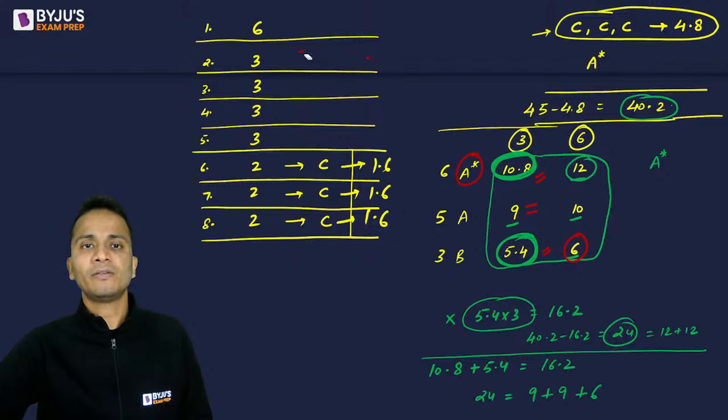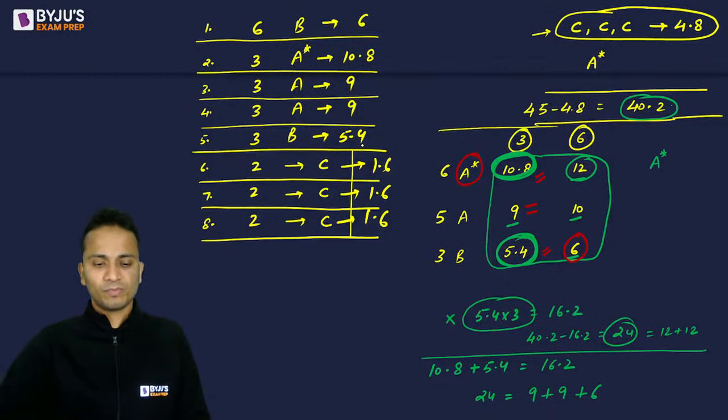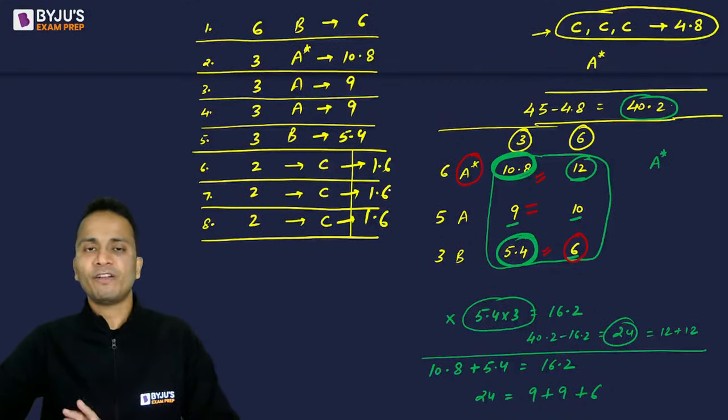So I'll write it again and then you all can note it down. So this will become A star, A, and B, and the top one will be B. So 6 lakhs incentive here, A star 10.8 with 3 members, then 9, 9, and 5.4 lakhs. All right. Now that way you can add up all these numbers and the total incentive will be 45 lakhs.